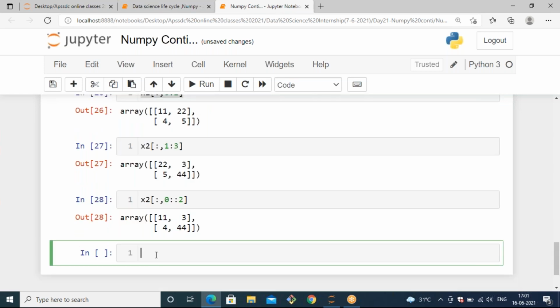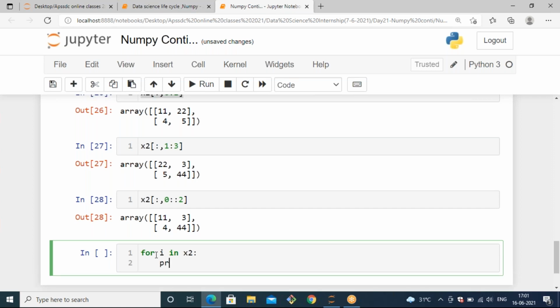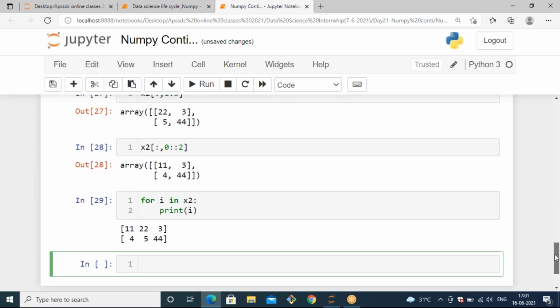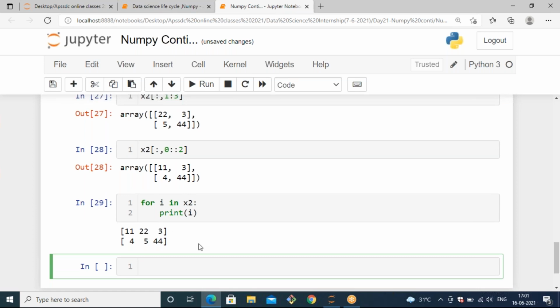Let's see accessing the elements with a for loop also. If you want to access the elements, you can use a for loop, and we already know how to access the elements with the help of a for loop. Let's see, for i in x2, print i, then it will generate every value one by one, like an array, so that you will get the entire array.